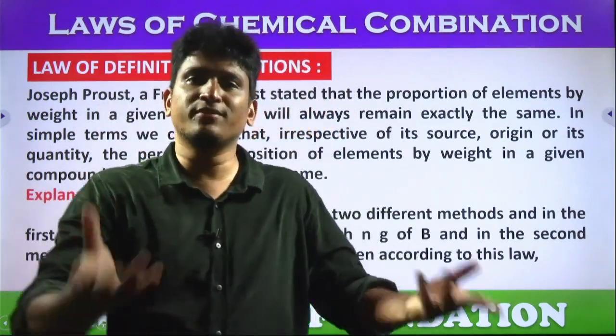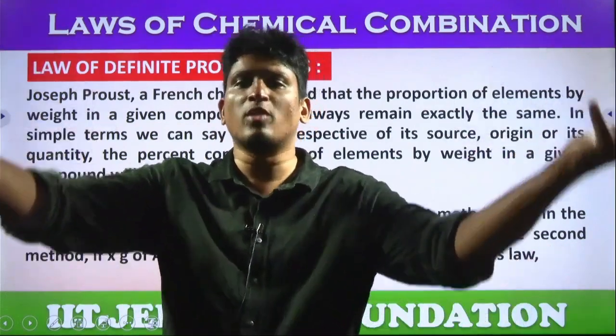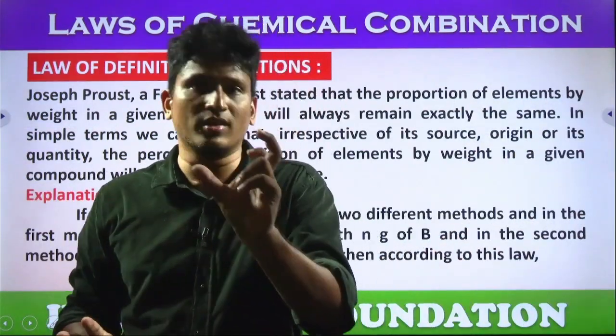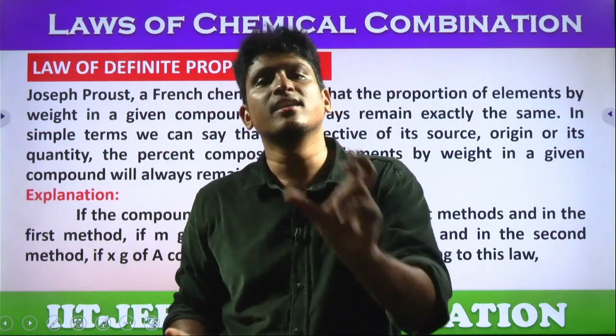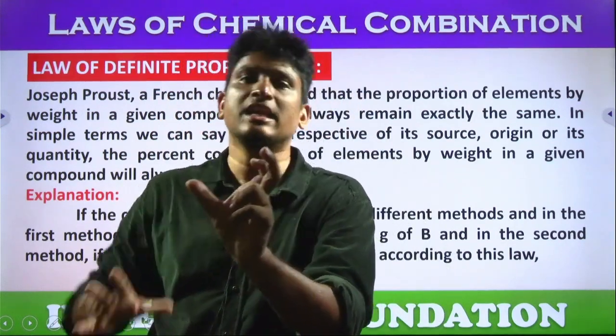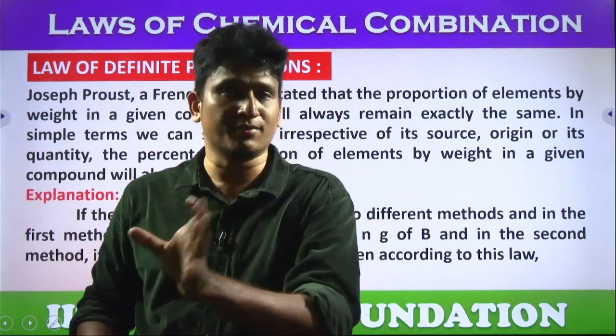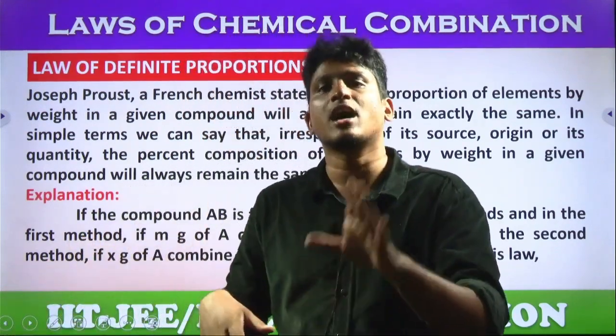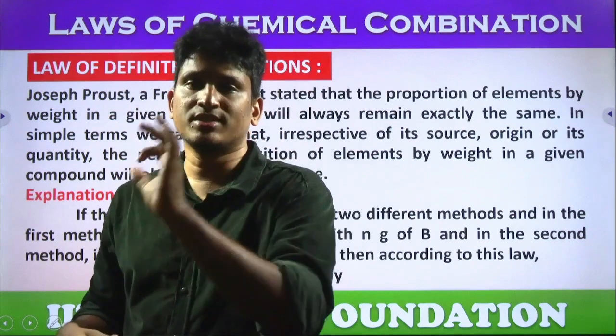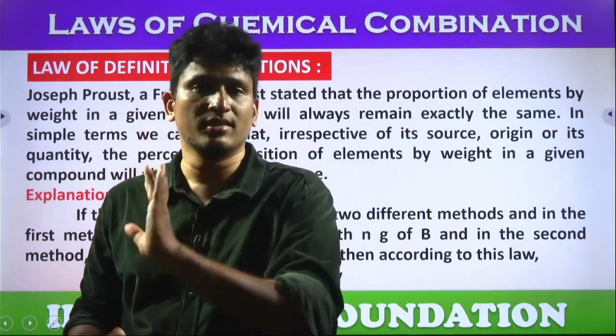If you take an extra sample, you get more molecules, that's it. But if you consider one molecule, it is CO2 everywhere. Take any grams, it is CO2. Got the clarity, students? Of course, this law is explained in terms of mass. Carbon's mass is 12 grams and oxygen is 16. Two are there, 2 into 16, 32 grams in CO2.